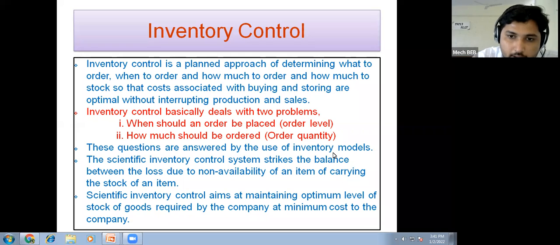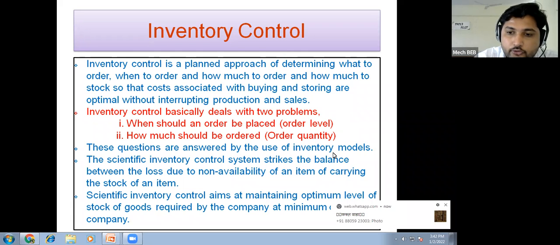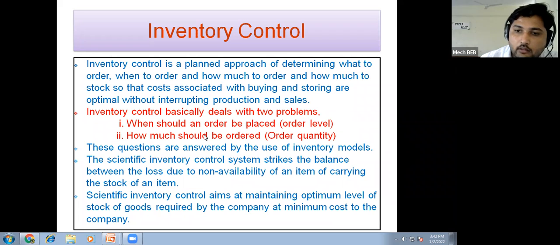Inventory control basically deals with two problems. One is when an order should be placed. And the second is how much quantity should be ordered in that particular order. So when is called the order level, when you have to place the order. And how much is called the order quantity, how much quantity you need to procure.